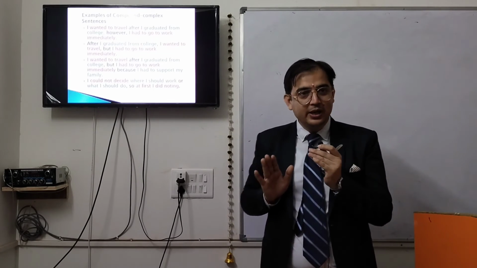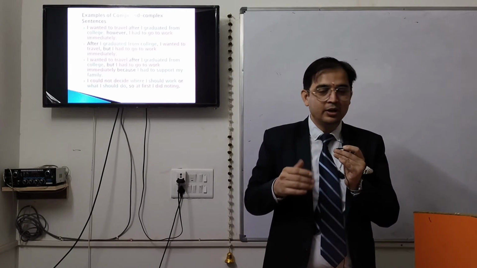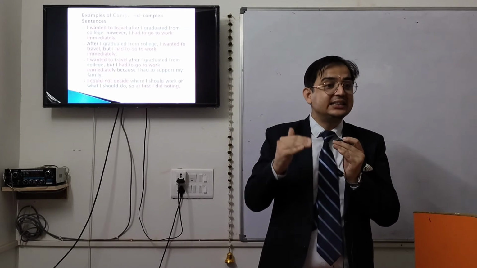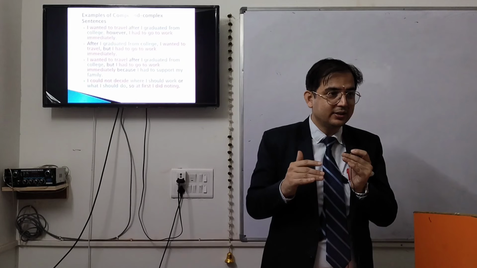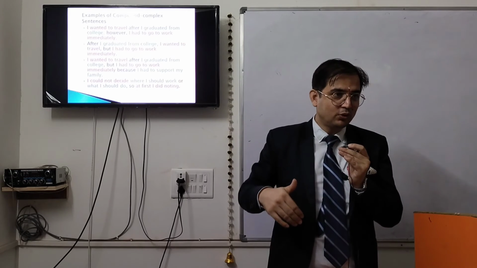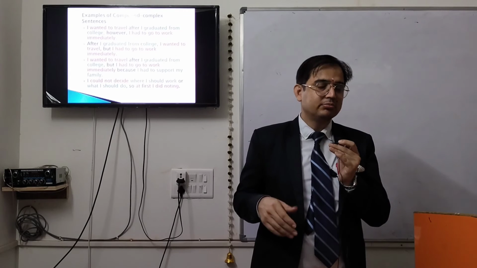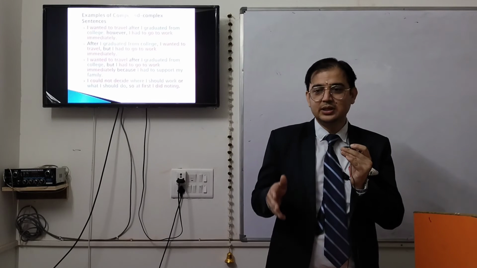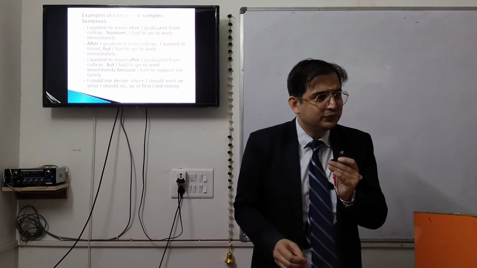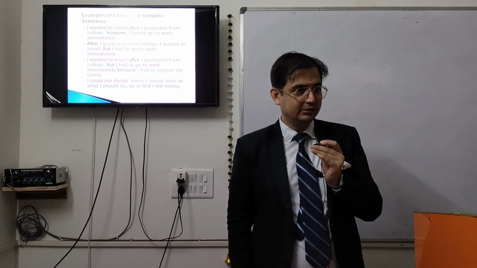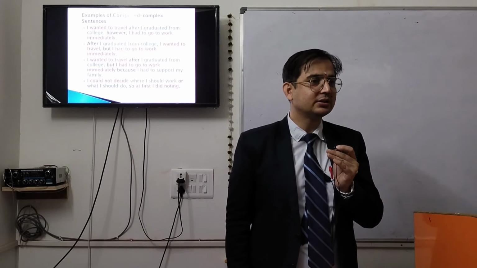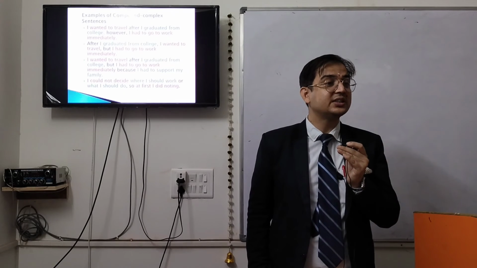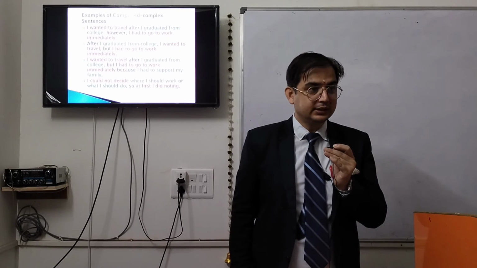I'm not saying that you have to guess all the answers. When you do reading, rather than depending on flukes, you can make an intelligent guess. That is called calculated risk. If you jump from a 10 feet wall, obviously you will break your leg. From 9 feet, obviously there are chances of breaking your leg. 8 feet, you may break your leg. 7, chances are there. But from 1-2 feet, you won't hurt yourself easily. So that is calculated risk, an intelligent guess. When you know how to use a connector, where to use it, and what it stands for, you can make an intelligent guess.